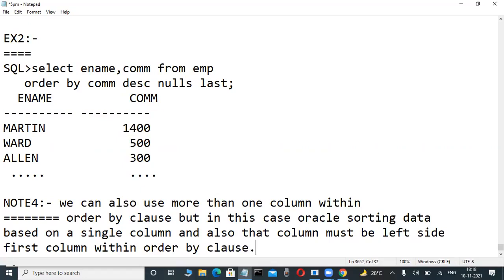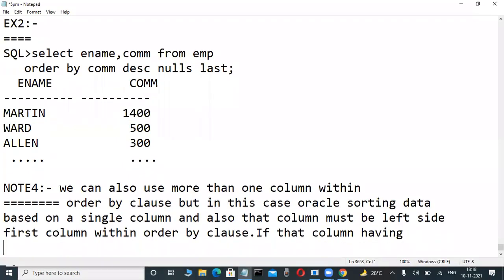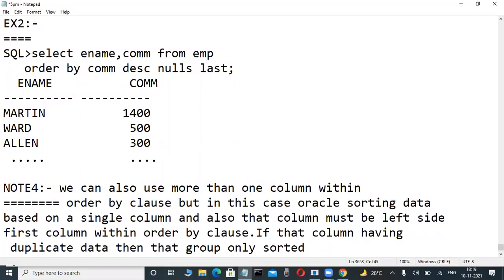If that first column has duplicate data, then that group only is sorted in the second column.